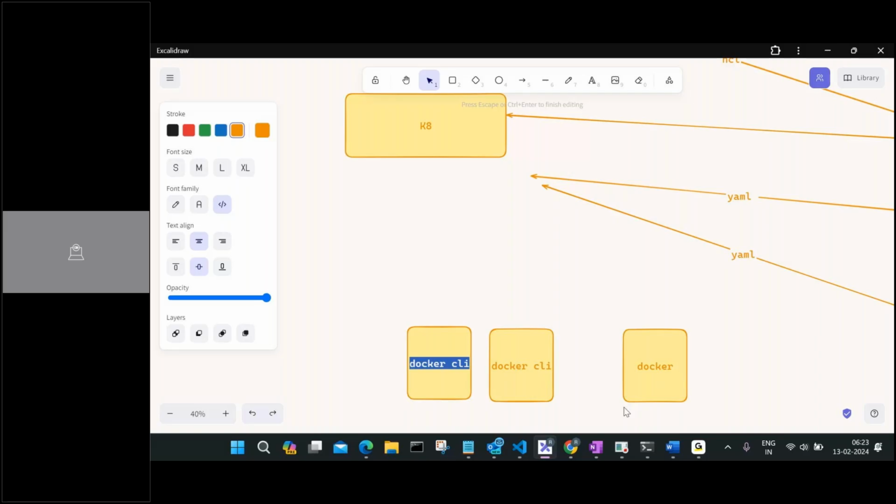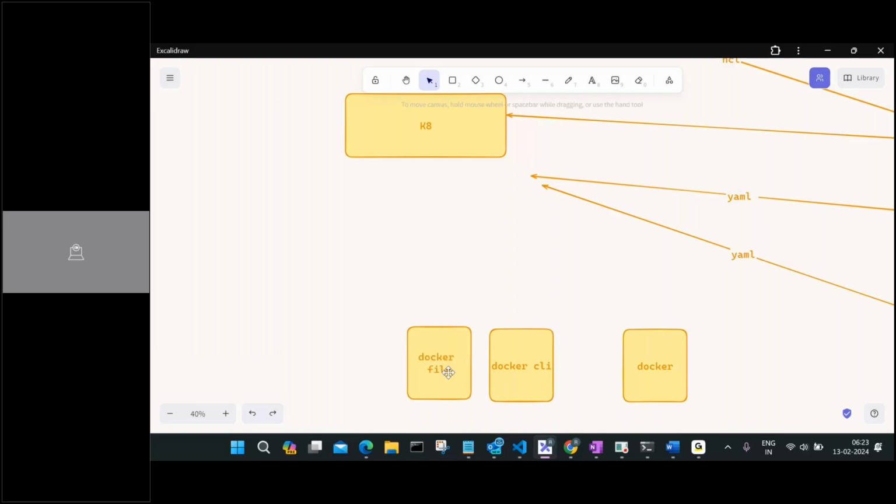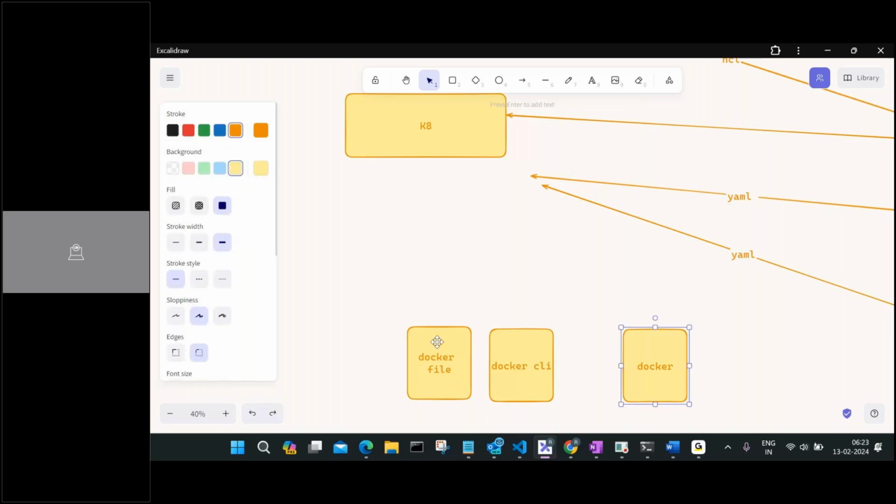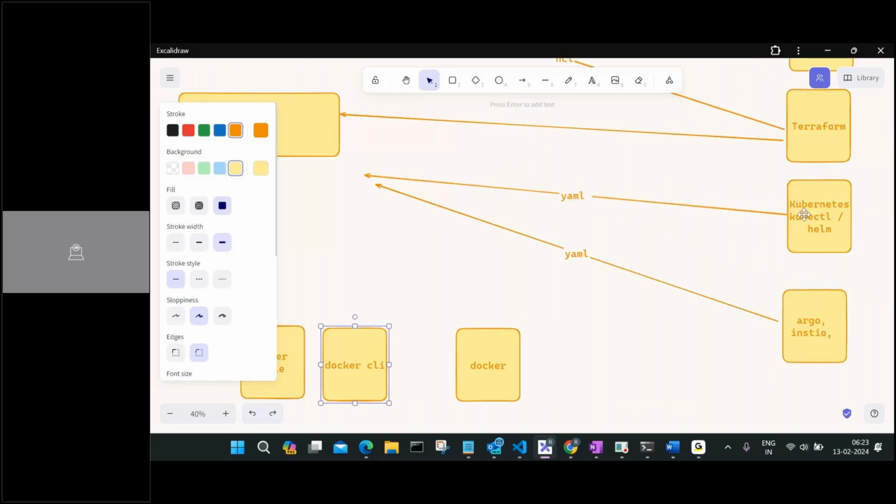That's it. With the combination of both you create the image. You create the Dockerfile, and once you create it, you run the Docker CLI to build the image, and then you can save that image to a remote repository. And then deployment will happen only in YAML.